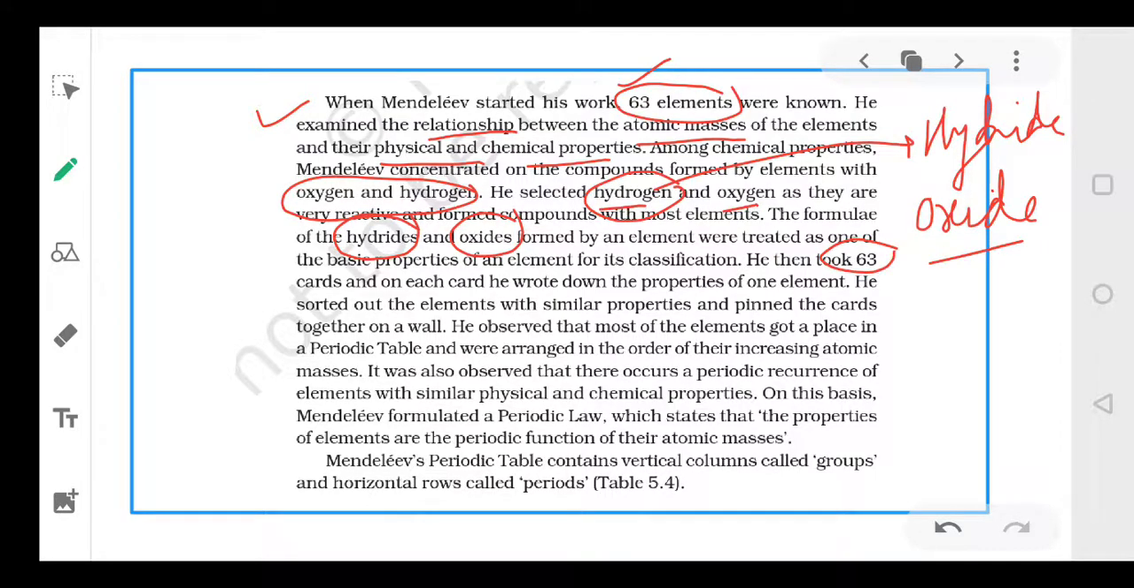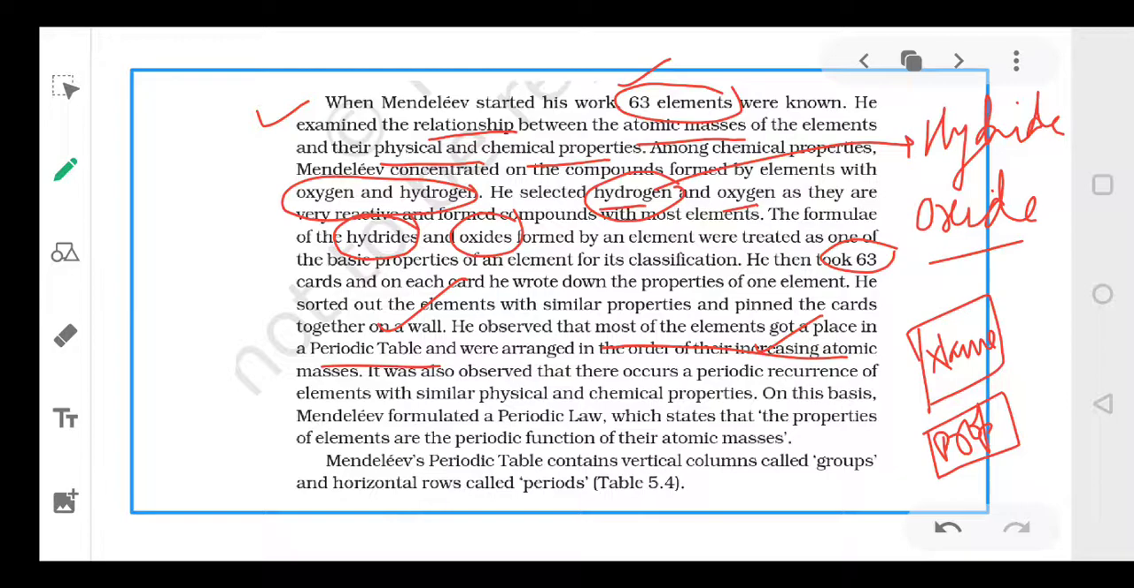Then he prepared 63 cards. On one side of the card, suppose this is a card, he wrote the name, and on the other side, the back side, he wrote the properties. Okay? So he made 63 cards. On one side he wrote the name of the element, and on the other side he wrote the properties of that particular element, and then he pinned the cards on a wall. And he observed that most of the elements got a place in the periodic table. So when he was working with the elements, he was able to adjust them, and he summed up that most of the elements were arranged in the order of increasing atomic mass.